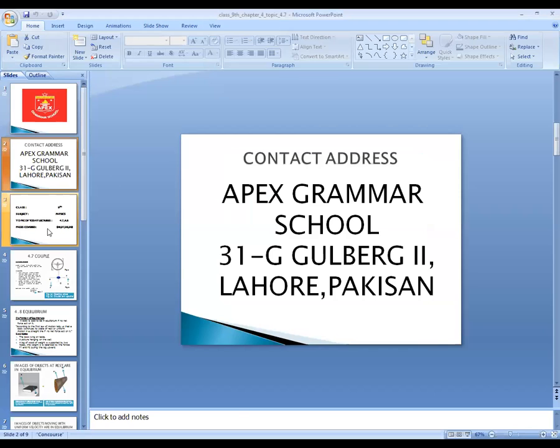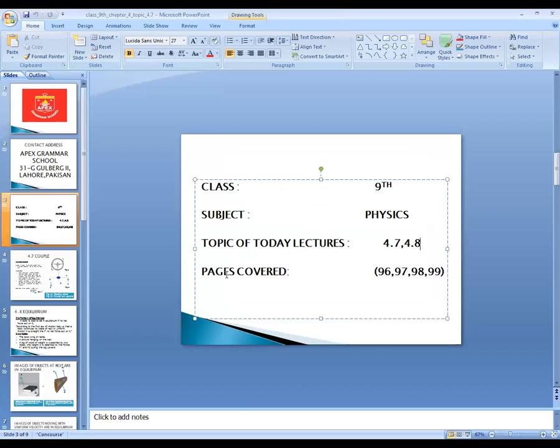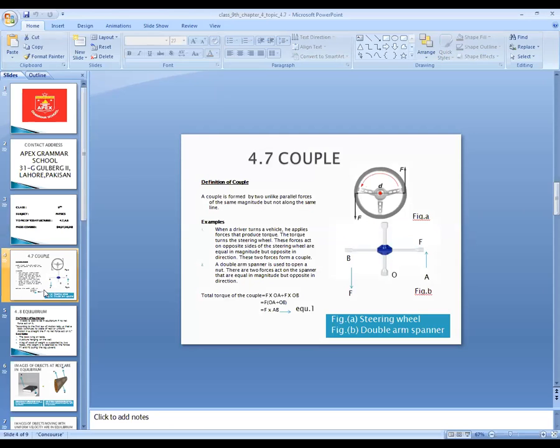Today's lecture is for class 9th, subject physics. The topics of today's lecture are 4.7 and 4.8, which are on pages 96, 97, 98 and 99 of your 9th class textbook. Today's topic is 4.7, couple, which is on page number 96 of your 9th class textbook.